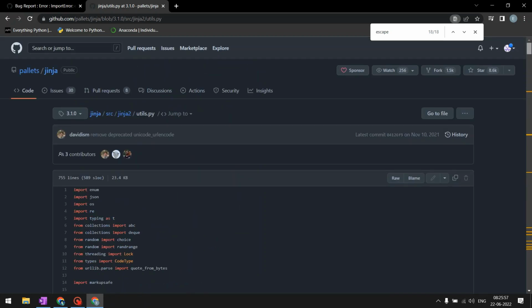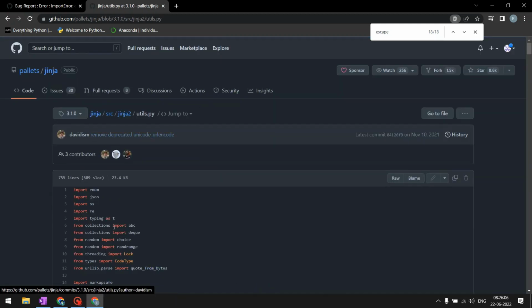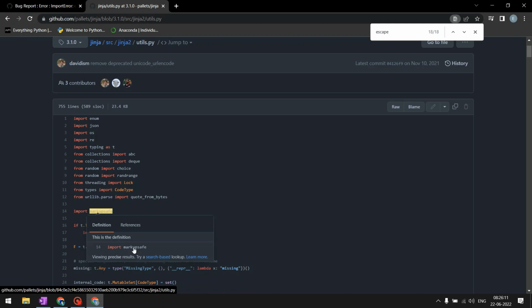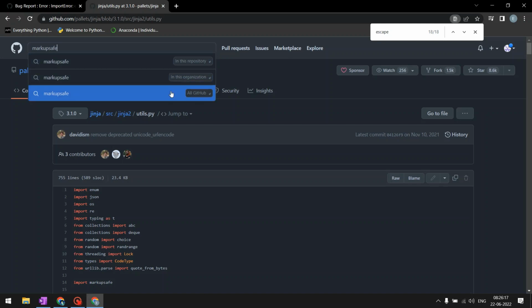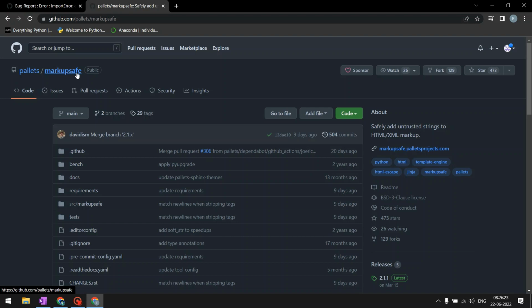It has been shifted to markup safe, the library markup safe. That's where it is present, so it'll be there in that. So where is markup safe? Import markup safe is a separate library by itself. Let's look it up. Yep, it's also a library. It's also a package within the palettes organization. So if we wanted to use escape, we would have to install markup safe instead of trying to access it from utils within Jinja 2. That is the problem that we have identified now.